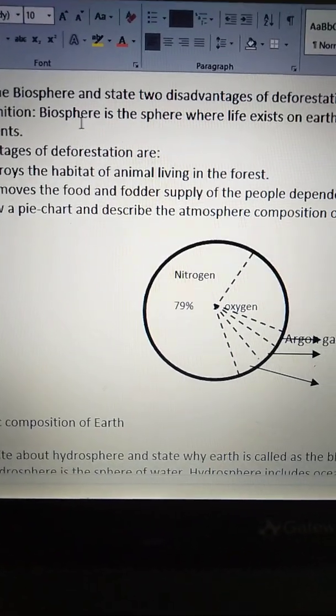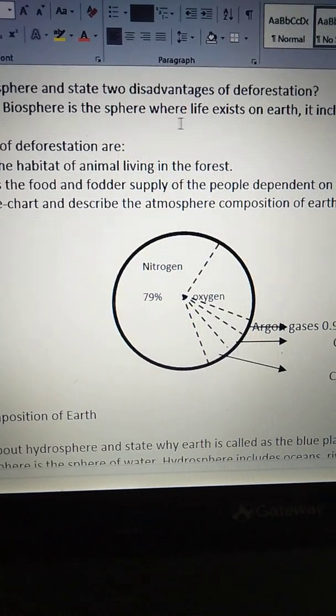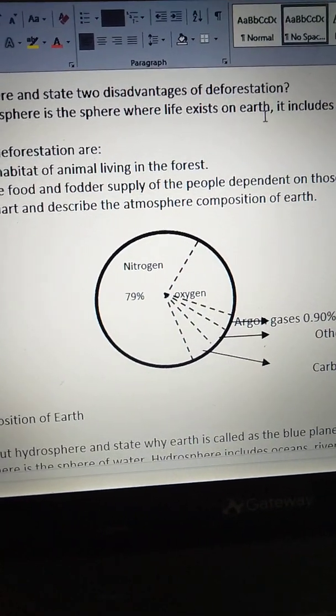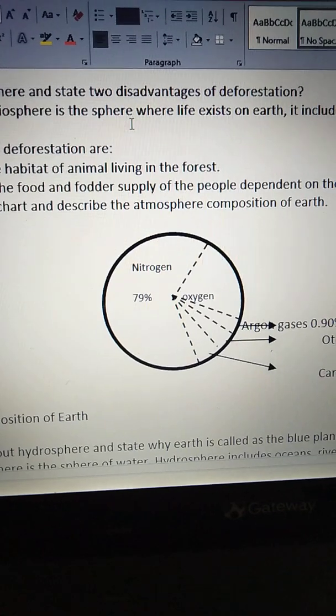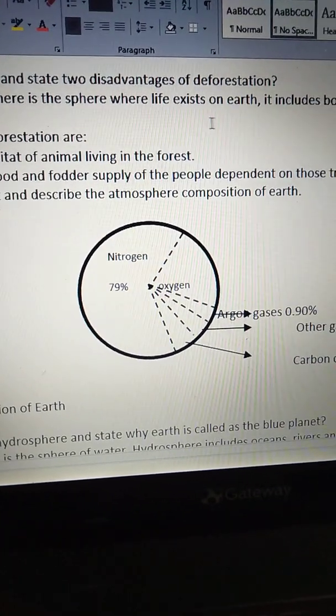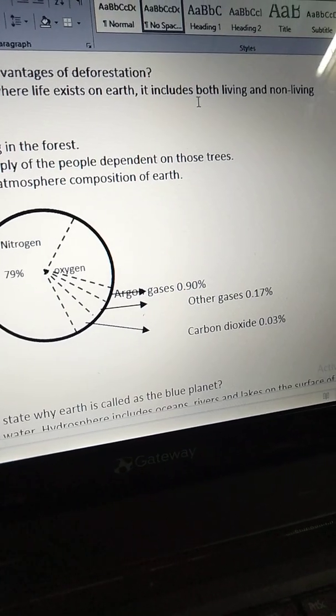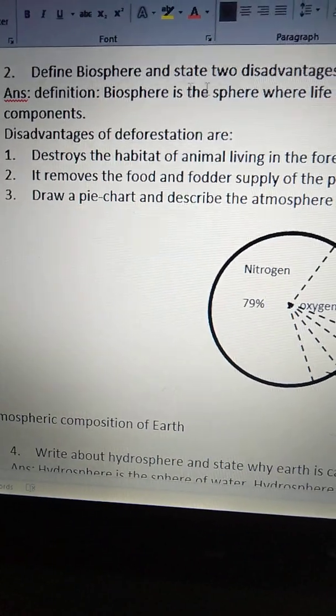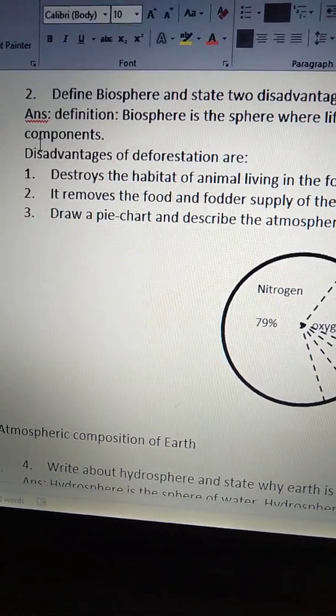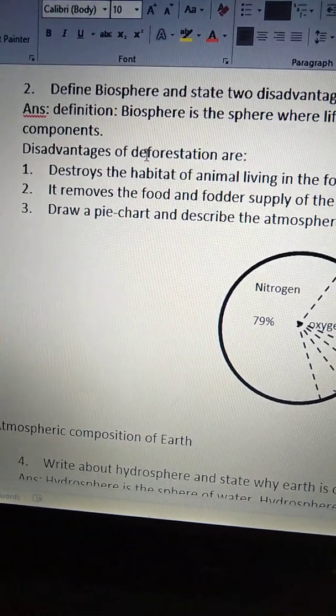Definition of biosphere: Biosphere is the sphere where life exists on earth. It includes both living and non-living components. So biosphere includes both living and non-living components.